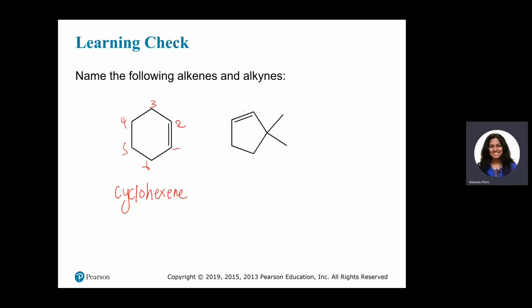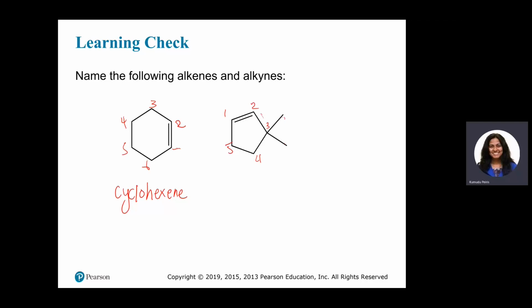Now you need to give the numbers 1 and 2 to the carbon double bond in the next example. But then you can number it clockwise, so that we can give the lowest numbers to the substituents. 1, 2, 3, 4, 5.